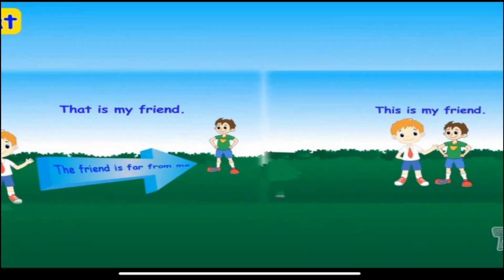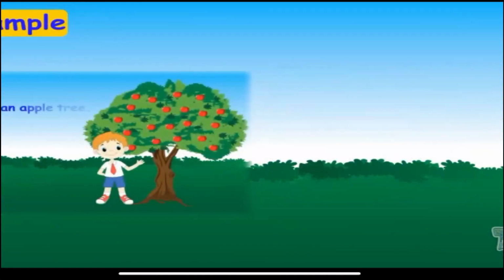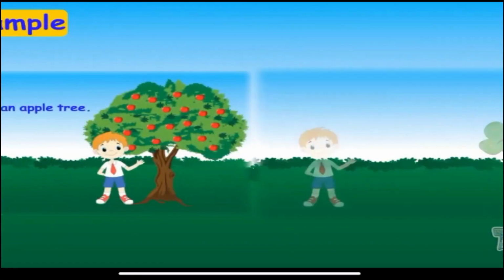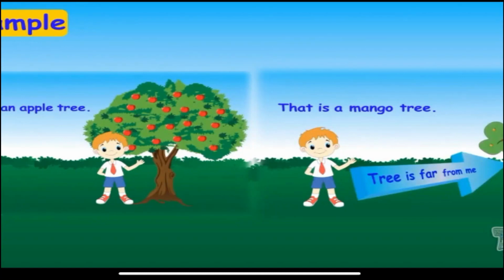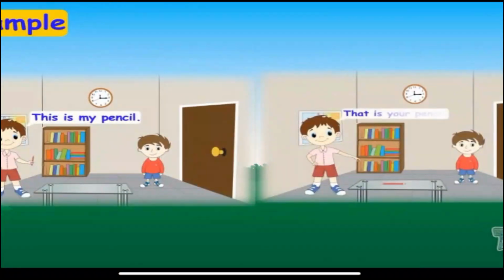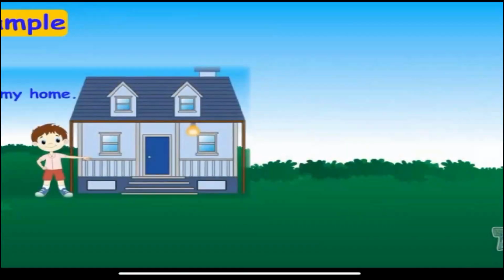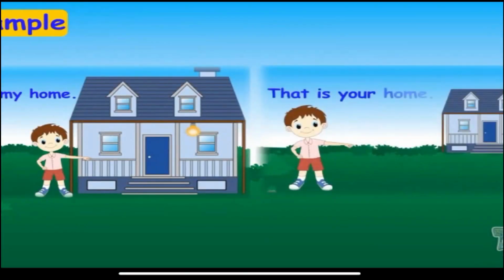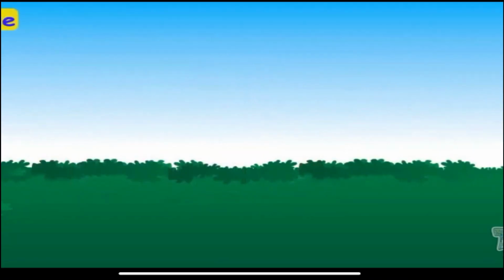Let's have some more examples. This is an apple tree. That is a mango tree. So we use this for the nearer tree, and we use that for the farther tree. This is my pencil. That is your pencil. We use this for a nearer pencil and that for a farther pencil. This is my home. And that is your home. Where we use these.